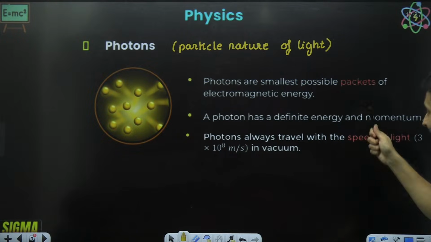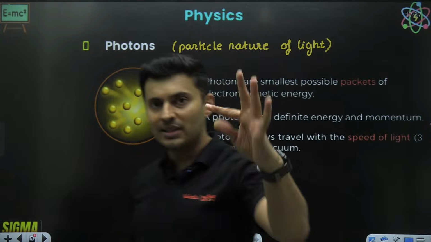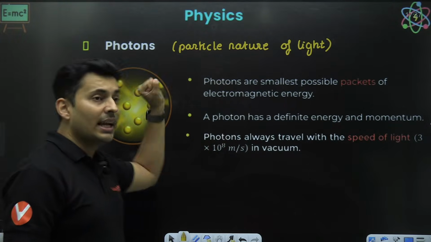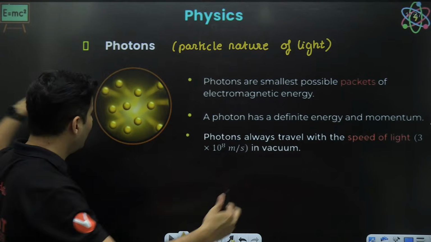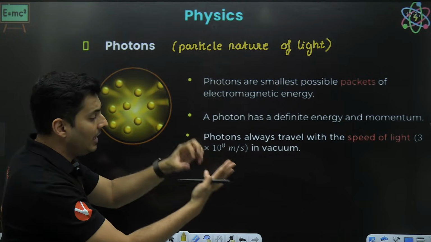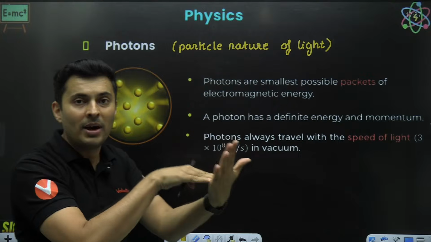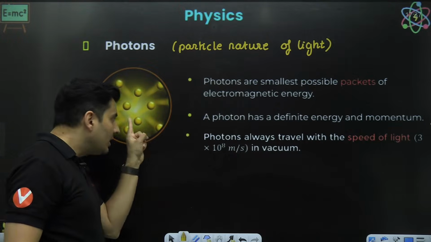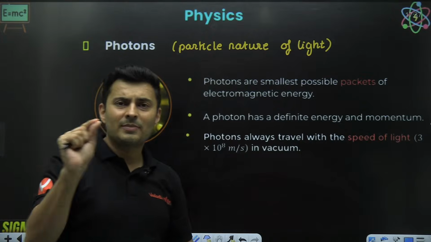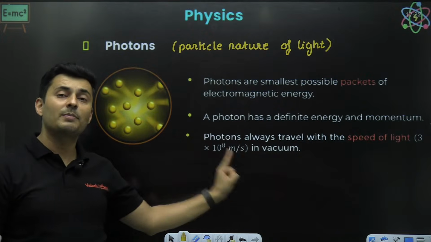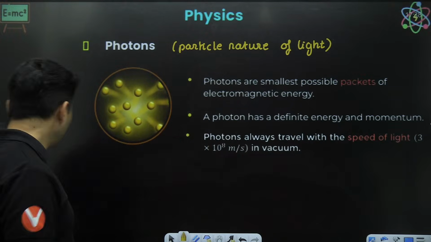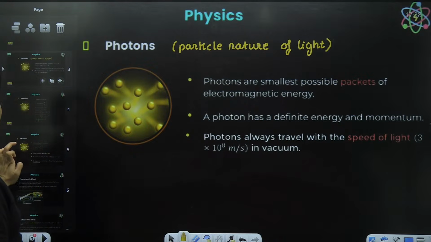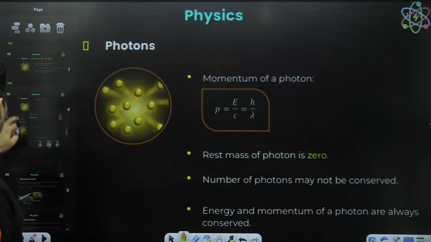The photon's energy and momentum are also defined. We'll see the values. The mass also we'll talk about it. But there is some energy associated with this photon. And when it hits something, it interacts. It has its momentum being impulsed over that particular matter. These photons are very quick. Don't expect them to go very slowly. They move at the speed of light. Very, very important.